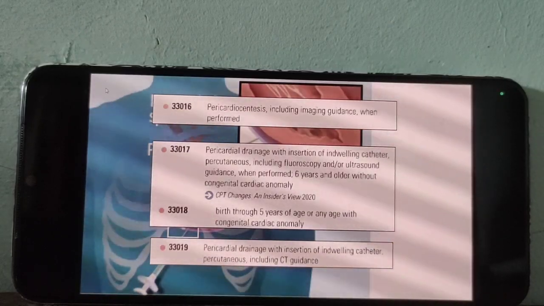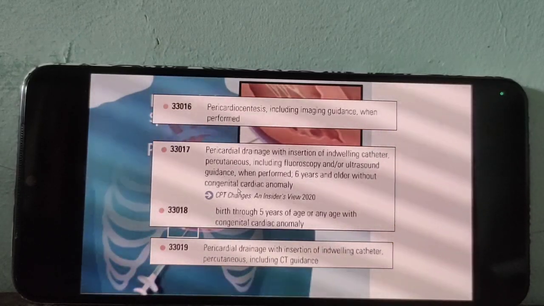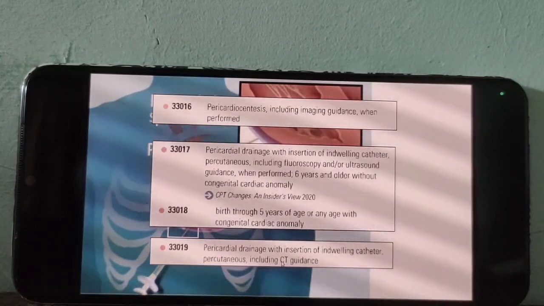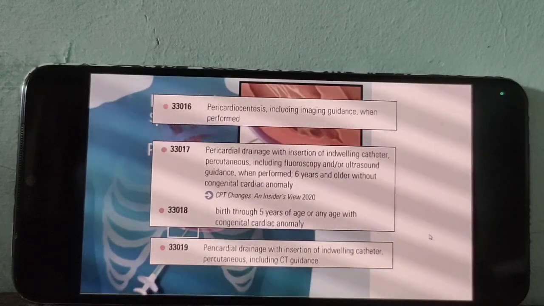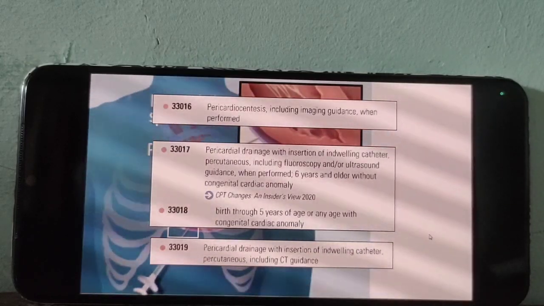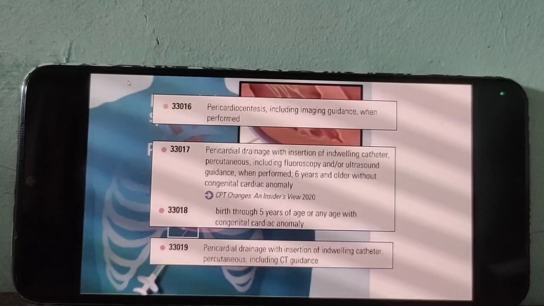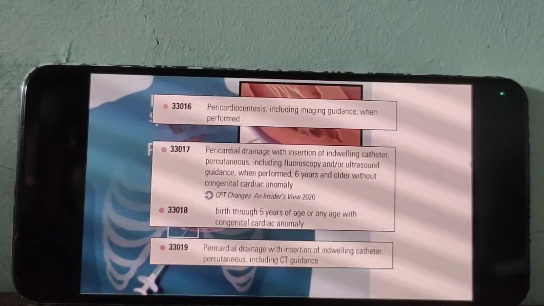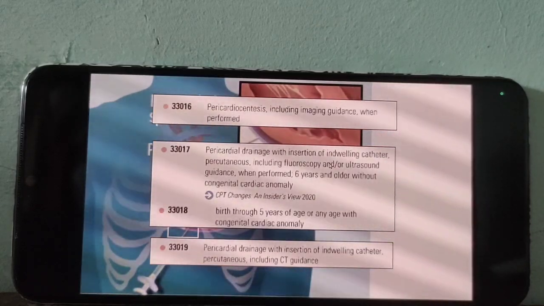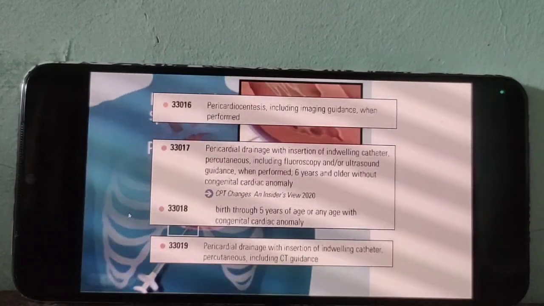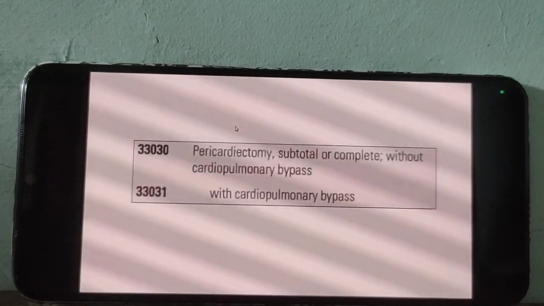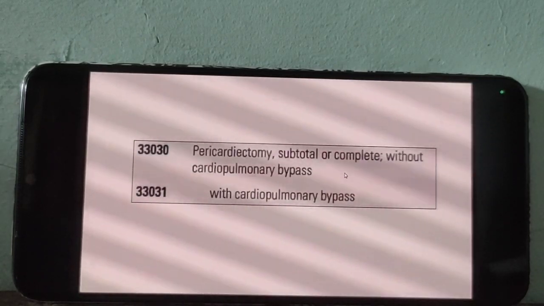CT guidance. It is under the CT guidance. The above code section is for fluoroscopy and ultrasound guidance. Then this is a code for CT guidance. For 33019. Then what is the procedure? Check that. What is the procedure?